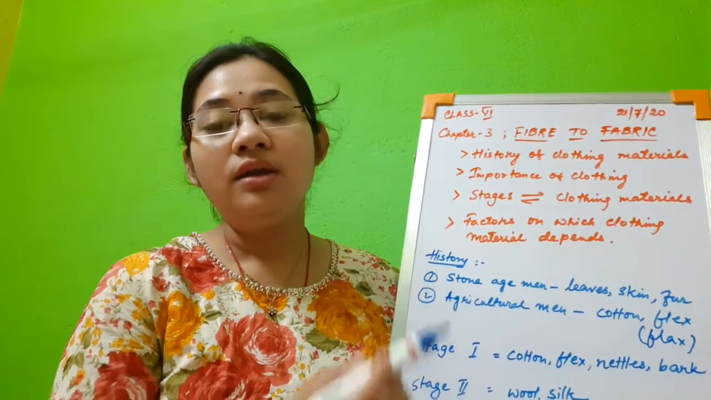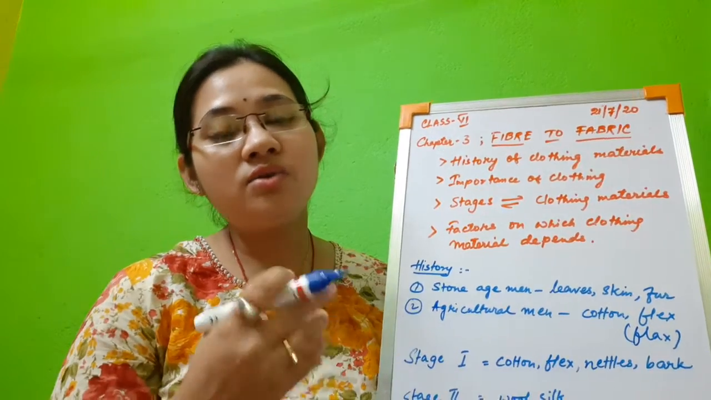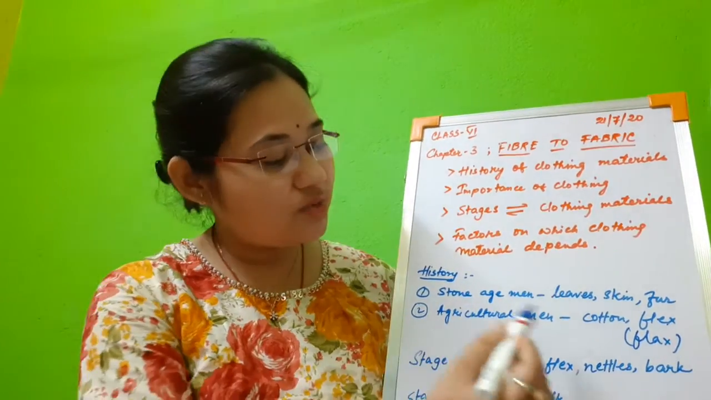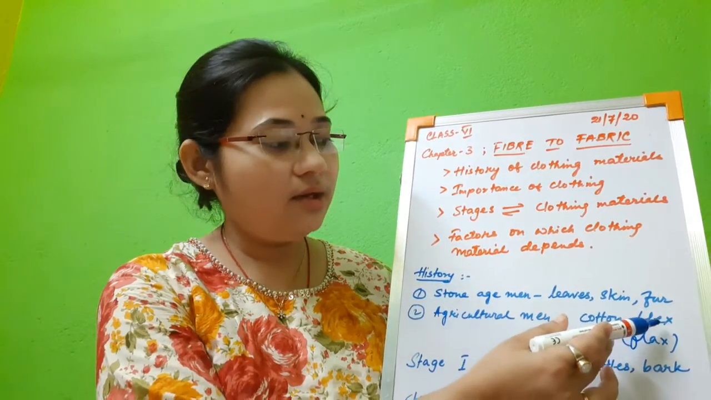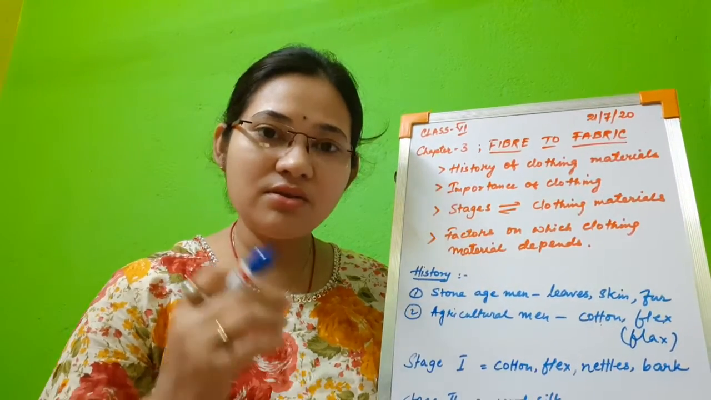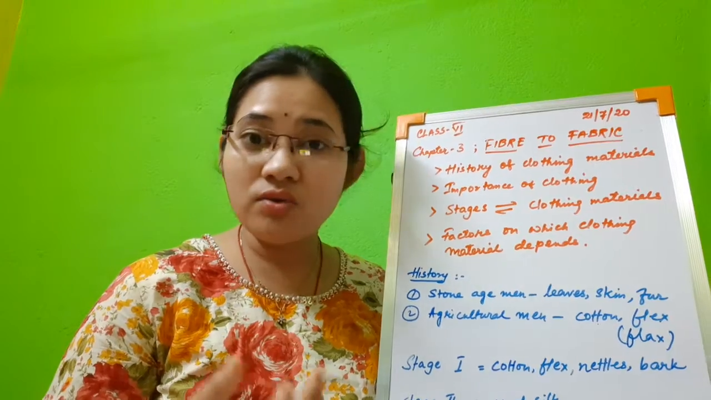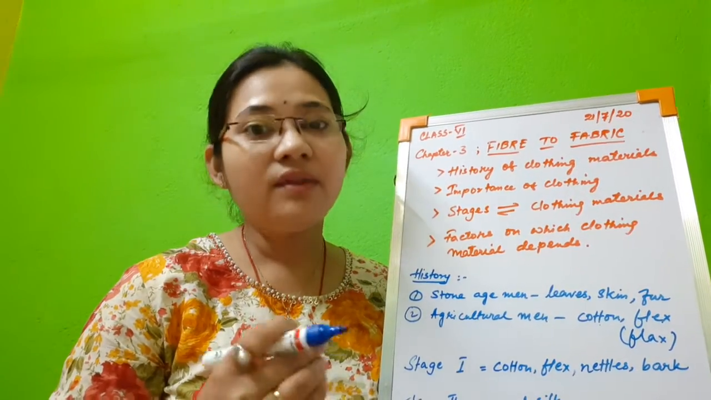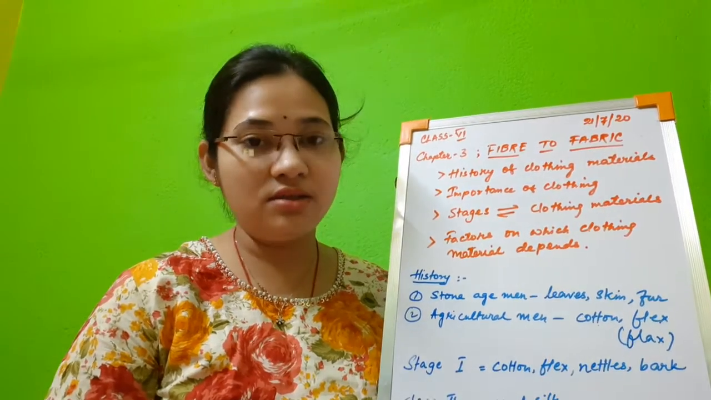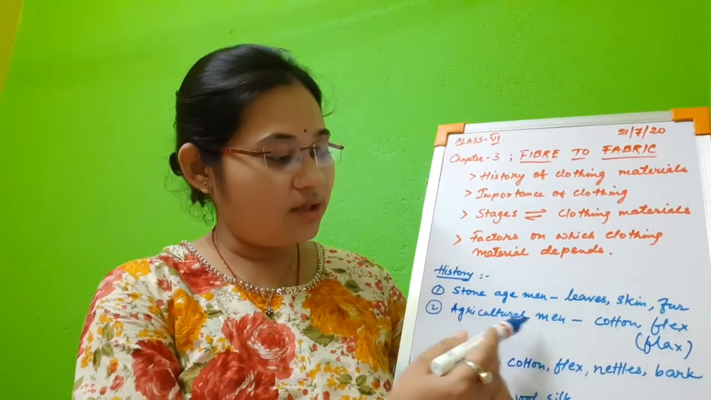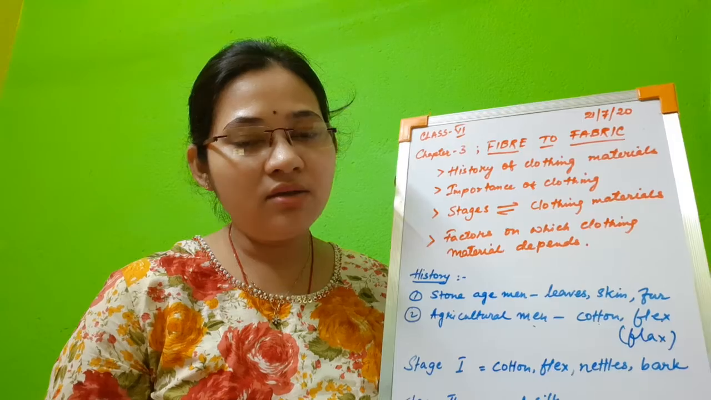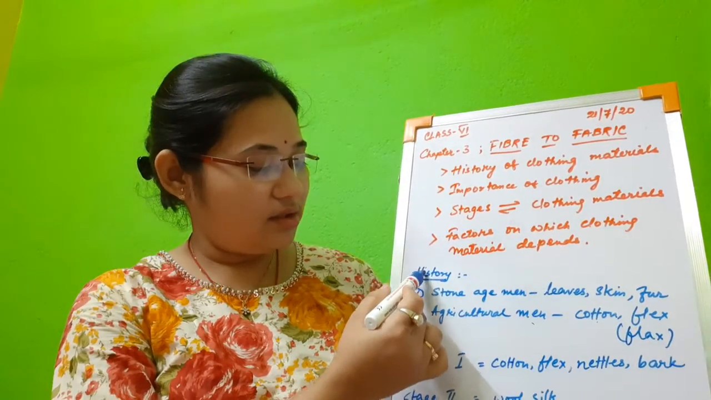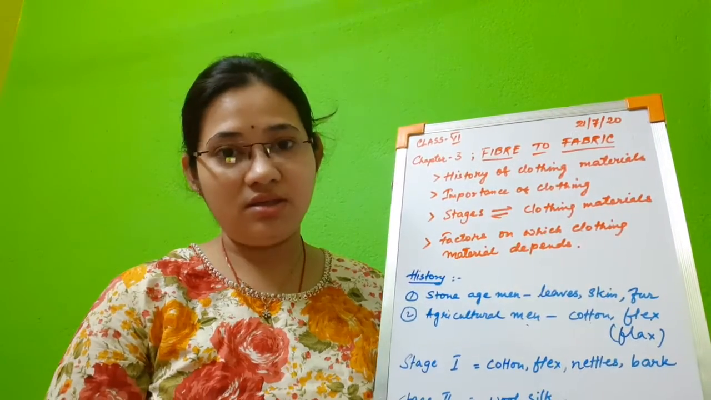Now agricultural men used to cover their bodies with some rough type of clothing materials that was made of cotton and flax. So this flax is also a cotton-like fiber, like jute we have studied. Flax is also a type of fiber that is extracted from some plants. That is about agricultural men. And modern man, you know, they use synthetic fibers. Now this is the history of clothing materials.